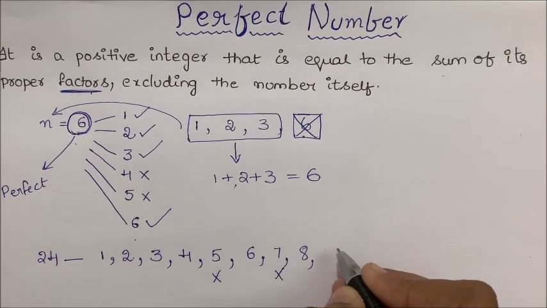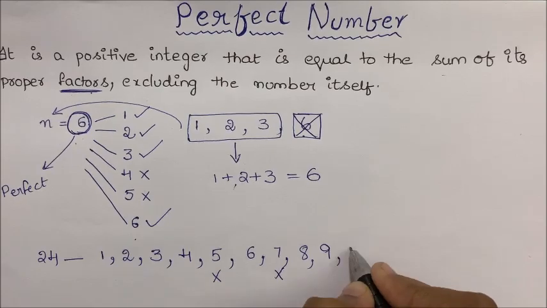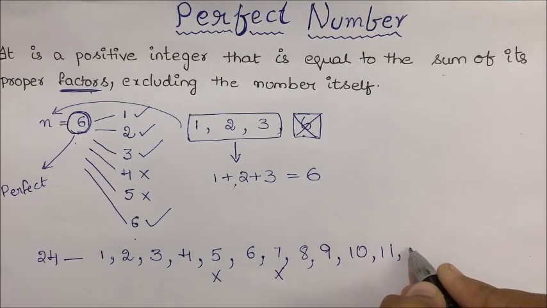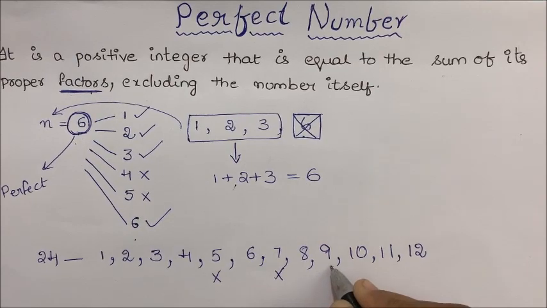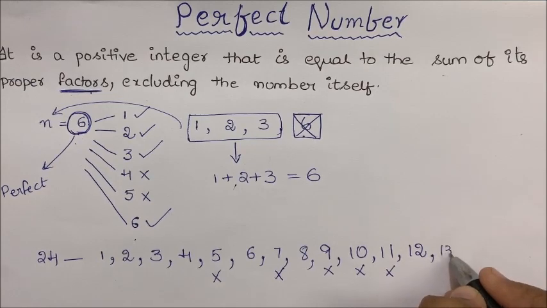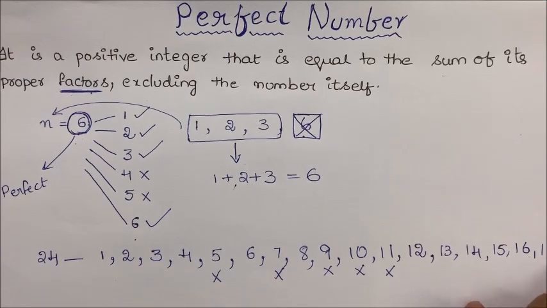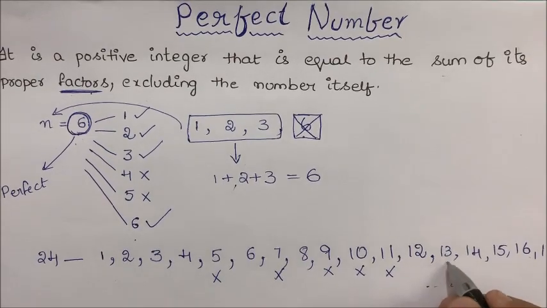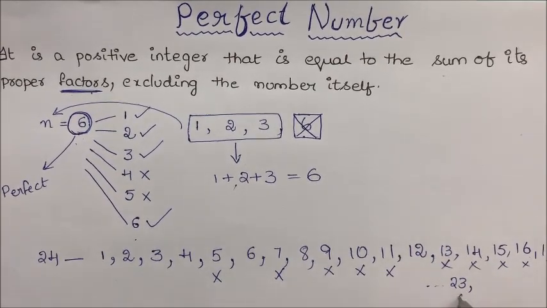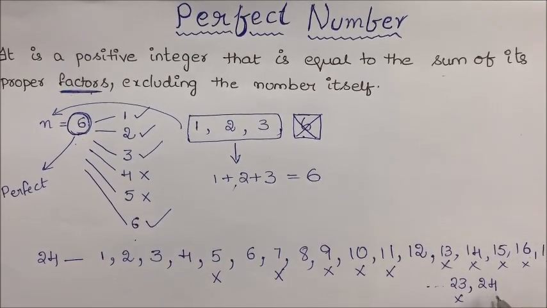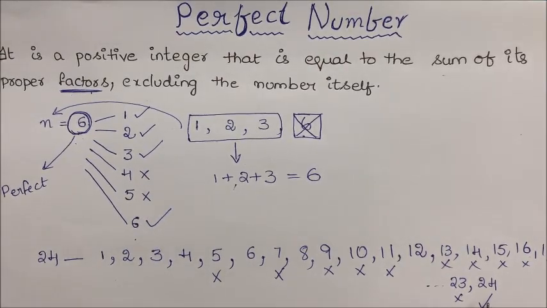And 7 is not a factor. 9 is not a factor. 10, 11 are not factors. 12 2s are 24. 13, 14, 15, 16, 17 and so on up to 23 are all not factors, because they do not divide 24. And the last number is 24. Every time the given number will be divisible by itself. So 24 is a factor.